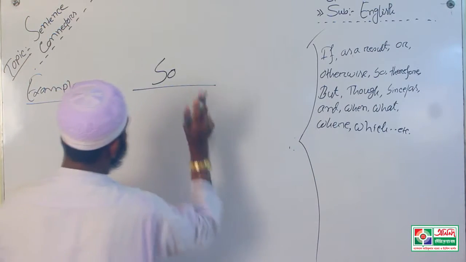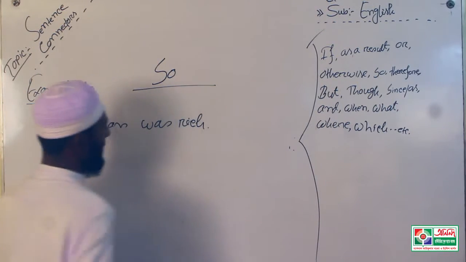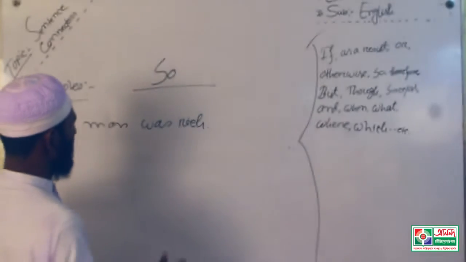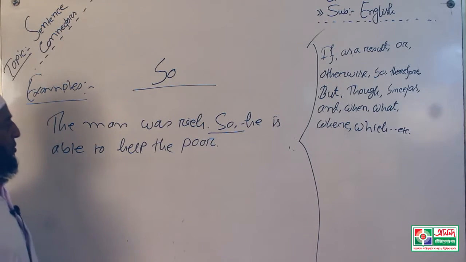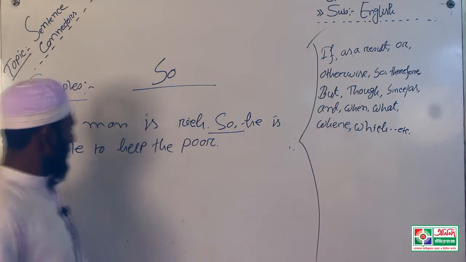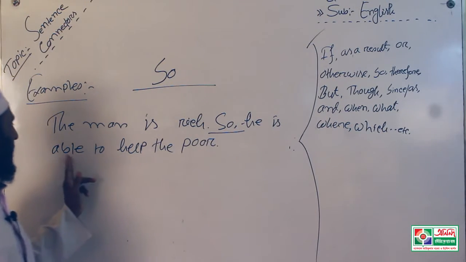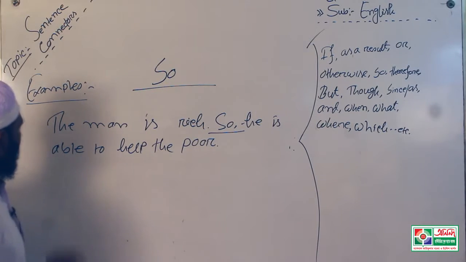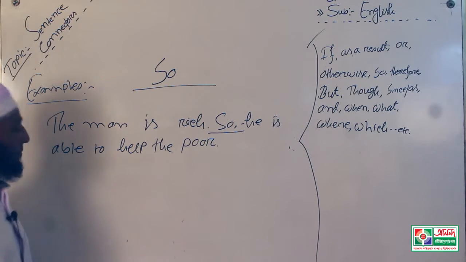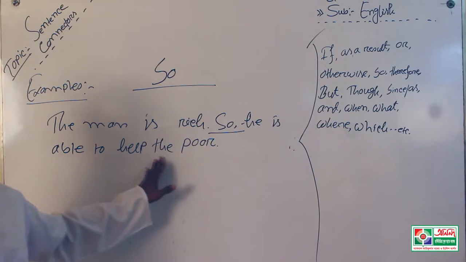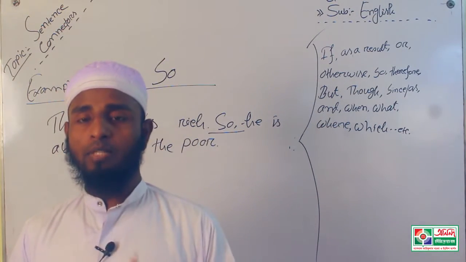Next, so. The man was rich, so he is able to help the poor. The man is rich, so he is able to help the poor.